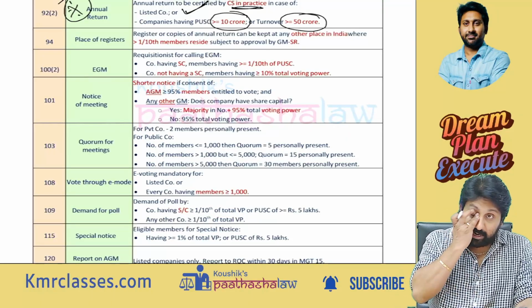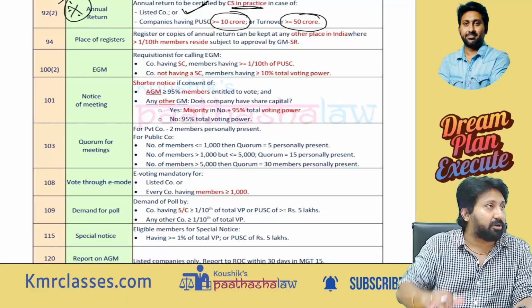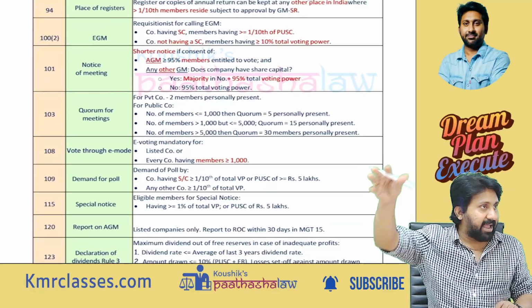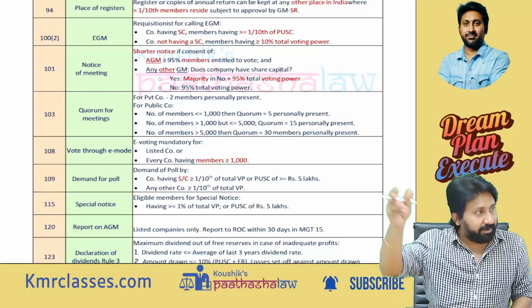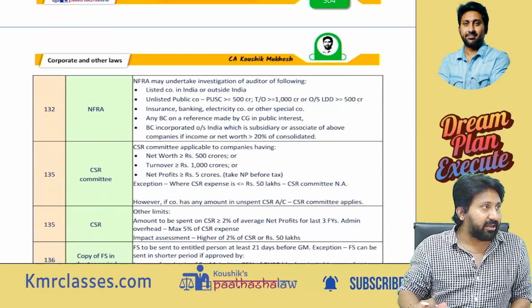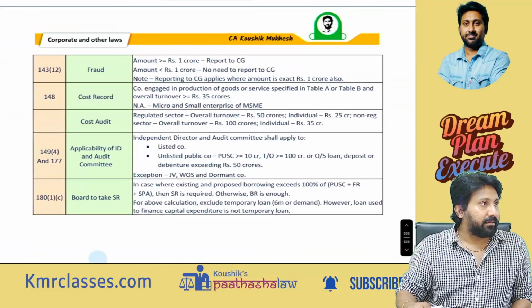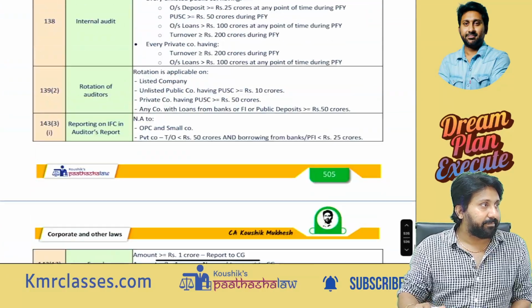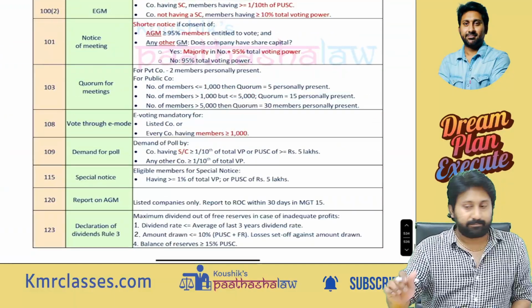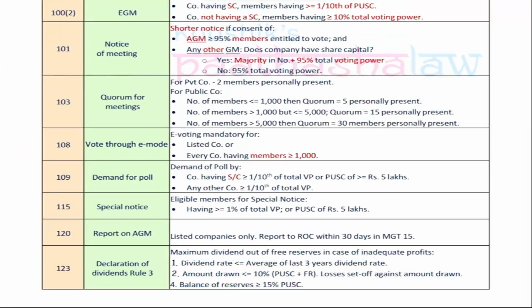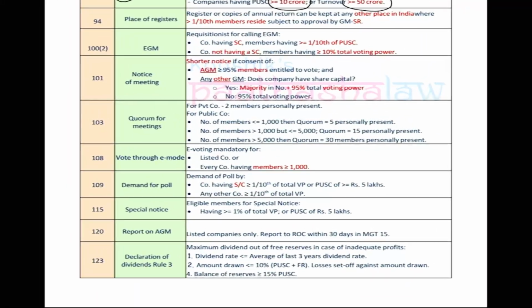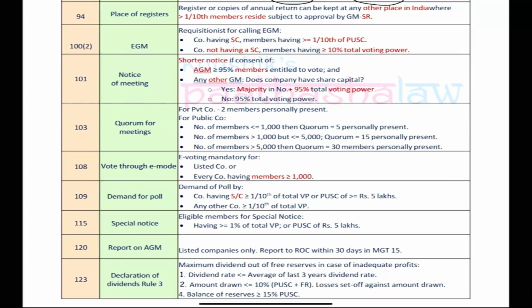General meetings chapter I need not discuss, because you have already read it so many times. Just you can take a snap and read all these things, because in the general meetings chapter anyway we will read all these. So nothing great to read in this particular area. These are all various limits that you need to remember. If anyone doesn't have it, at least take a snap. Why am I not discussing these? Because these are all already important chapters. In that chapter you might have already read. There is no point of wasting time now.